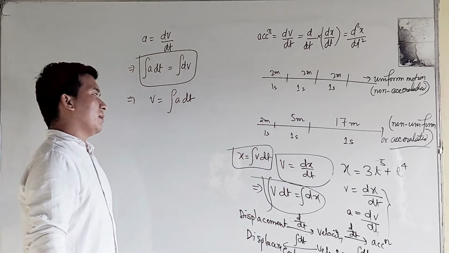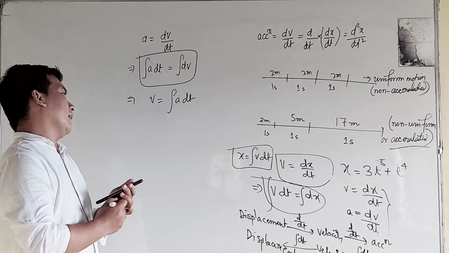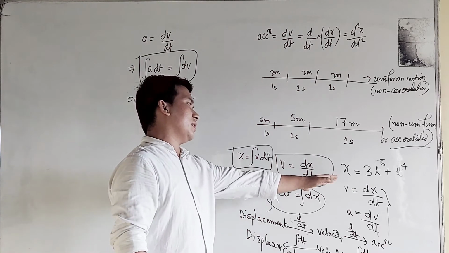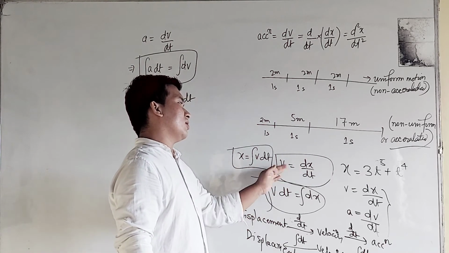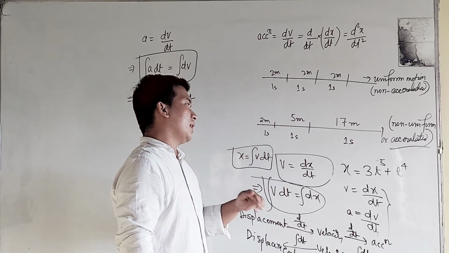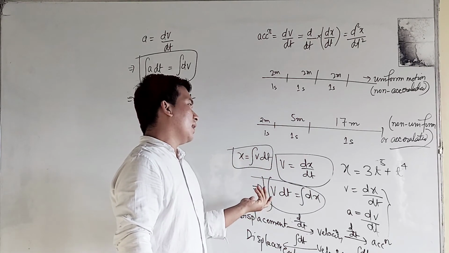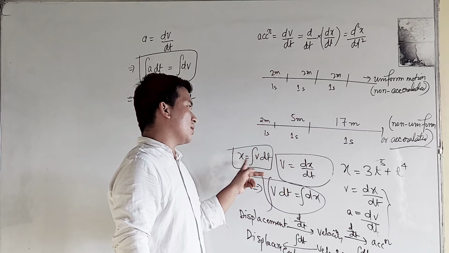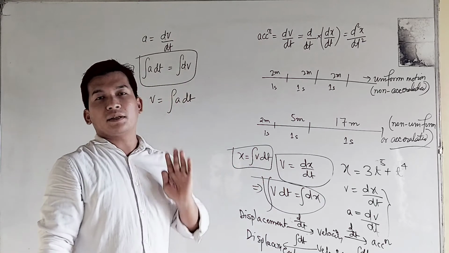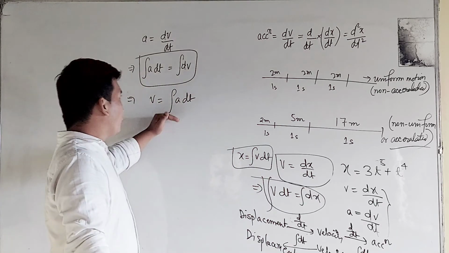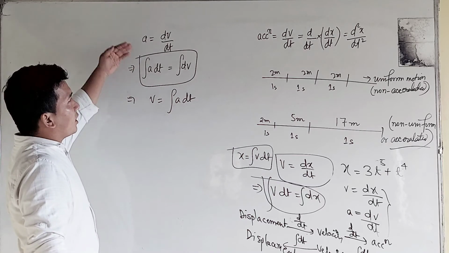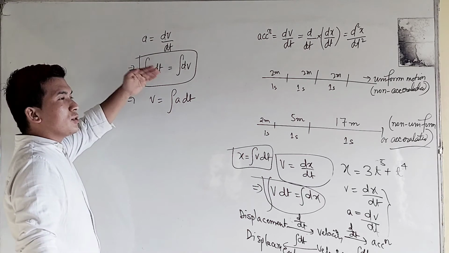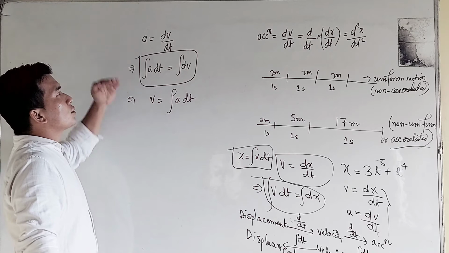So you may get confused over here. If displacement is given, then you can find out velocity by differentiation. And if velocity is given and you are being asked to find out displacement, you just integrate the velocity. Understood? And if we take the case for acceleration, the same concept will also hold true here.